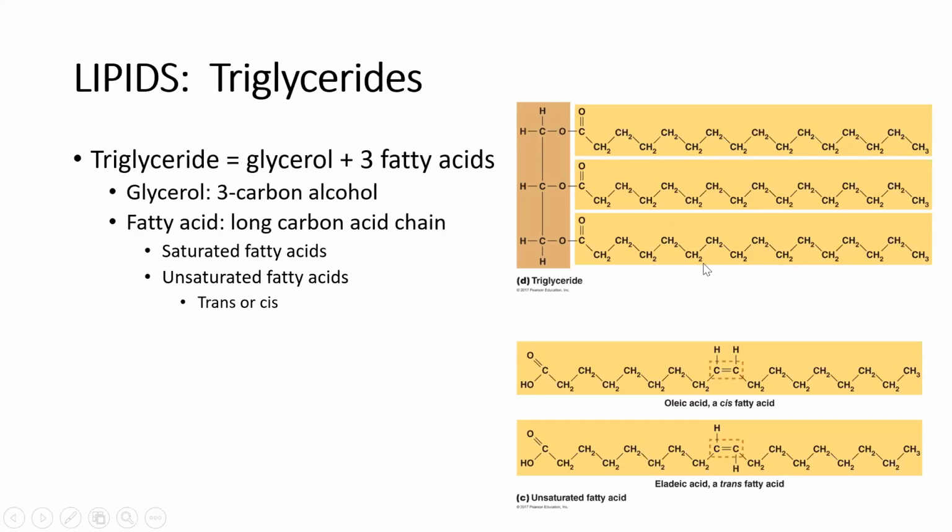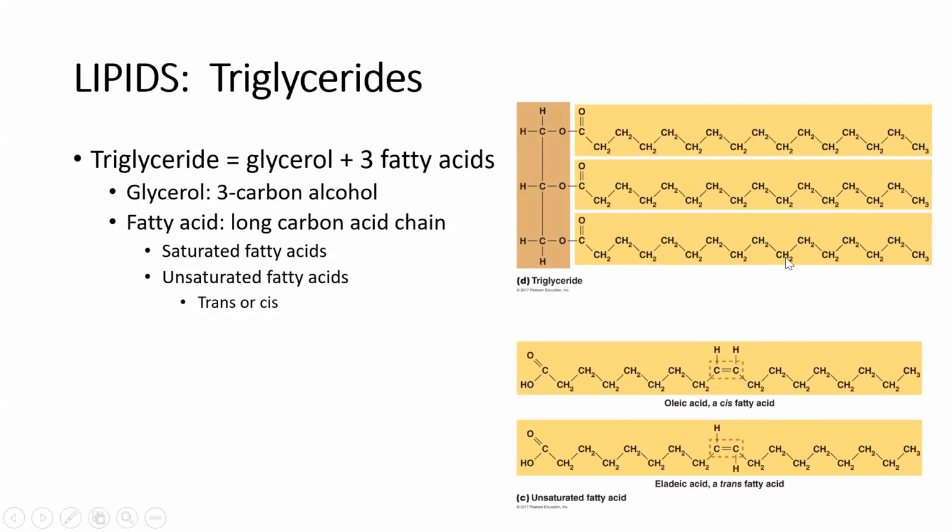Then we can have an unsaturated fatty acid. An unsaturated fatty acid does have a double bond. So we've got a double bond here. These are 2 examples of unsaturated fatty acids. And what that simply means is that they do have opportunity for additional binding where we have these double bonds. So we have saturated versus unsaturated fatty acids.